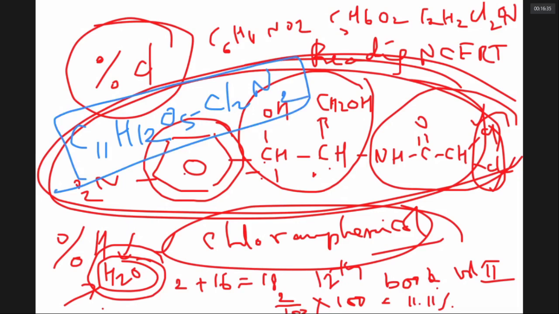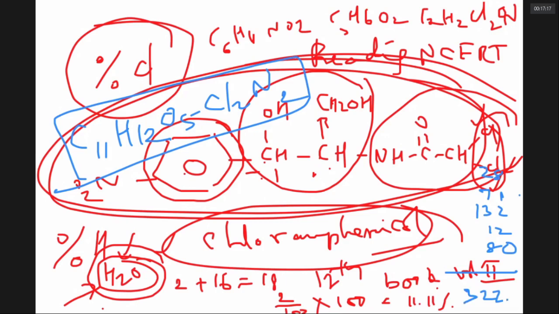Now, it is a task to calculate its molar mass. 11 carbons means it is 132. And 12 hydrogens is 12. 5 oxygens are 80. And 2 chlorines are 71. 2 nitrogens are 28. If you add up, you will be getting its molar mass. 28 plus 32 is 60. It is 160, 231, 243, 322.